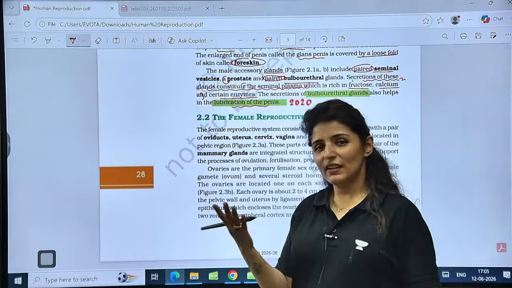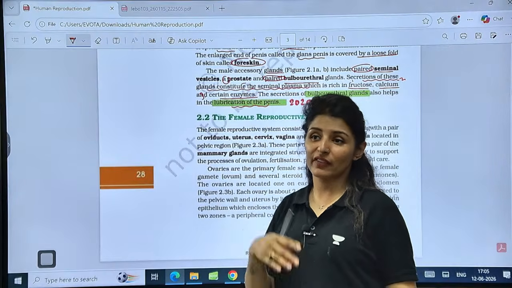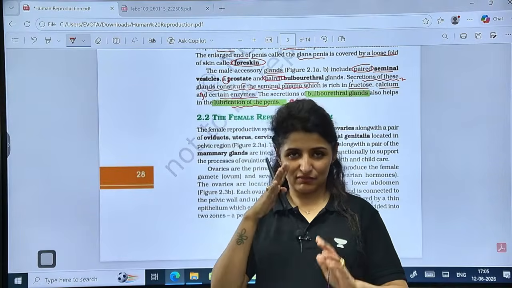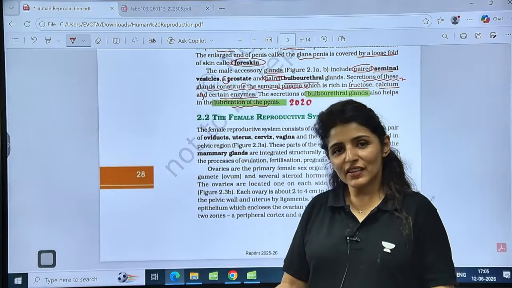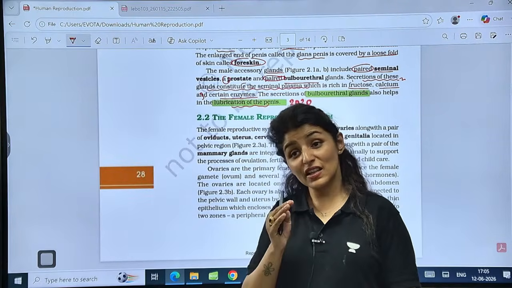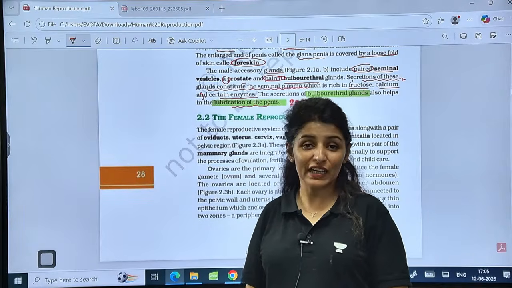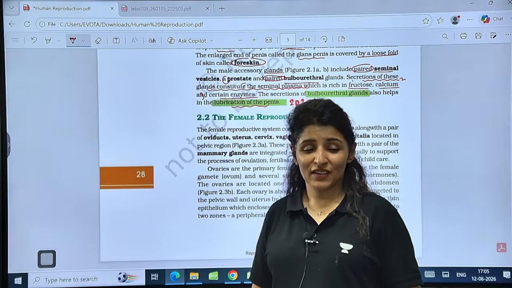So what will be the level? It will be the same level, not very difficult, not very easy. Because earlier also, if we search the history of NTA and the NEET exam, whenever a Re-NEET was conducted, the level was almost the same. And we have also seen some repetition of the questions. So please make sure that you revise your NEET exam also. It is a great opportunity for you.